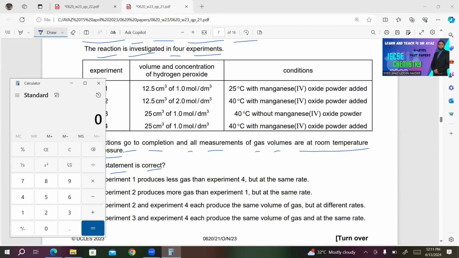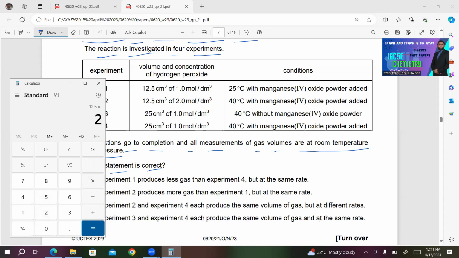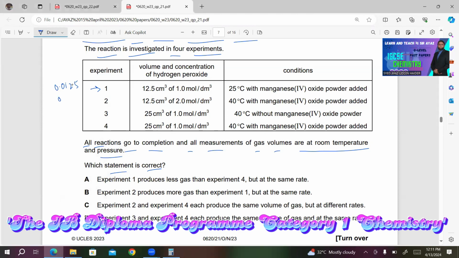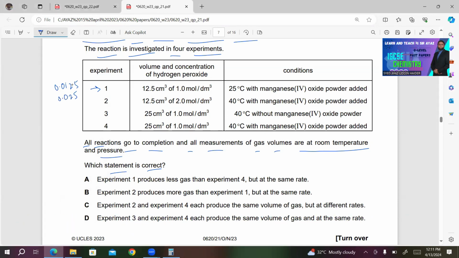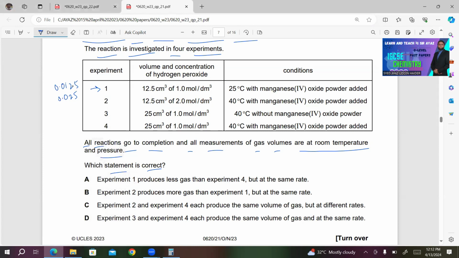What about number 2? We have 12.5 of 2 mole per dm3. So 12.5 multiplied by 2 and divided by 1000, 0.025. So here you have 0.025. What about experiment number 3? 25 multiplied by 1 and divided by 1000, 0.025.